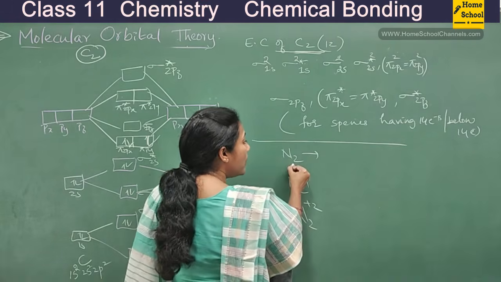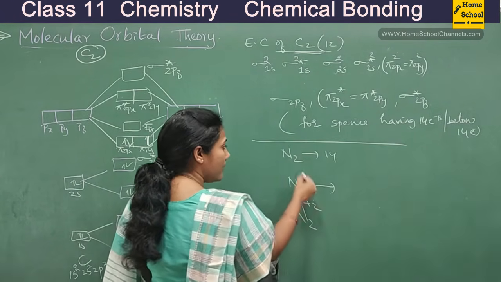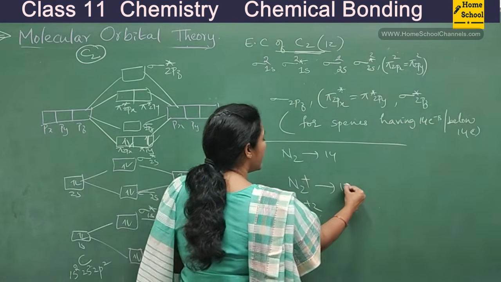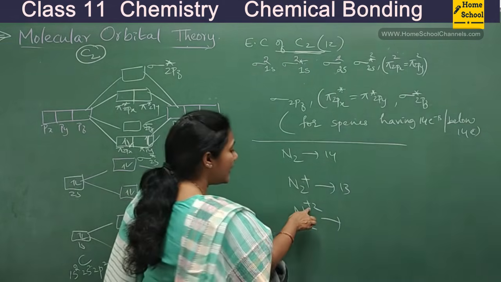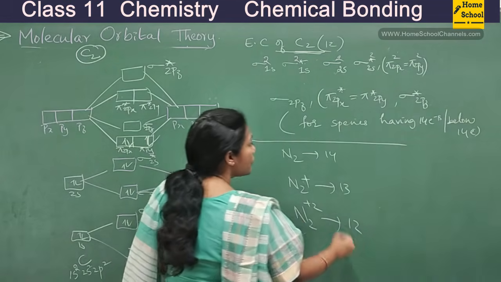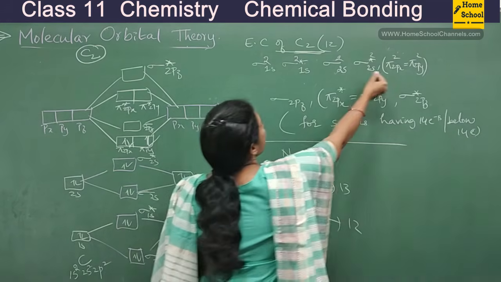Okay, so in N2 molecule, how many total electrons are there? 14. N2 plus, N2 had 14, plus in the sense remove 1. So 14 minus 1, 13. So N2 plus 2 is how many electron species? 14 plus 2 in the sense minus 2. 14 minus 2, 12. So for 14 electron, 13 electron, 12 electron, this is the sequence you will have to follow.